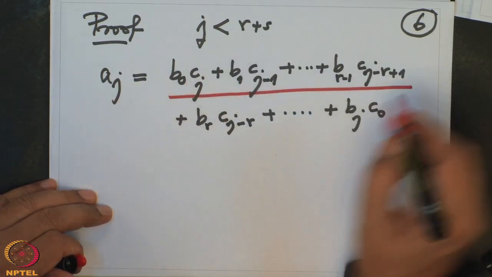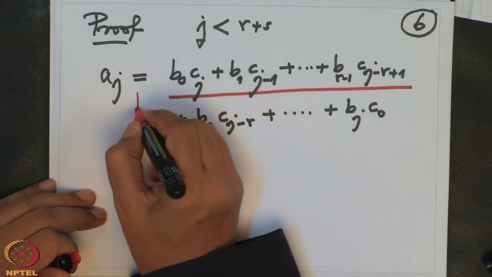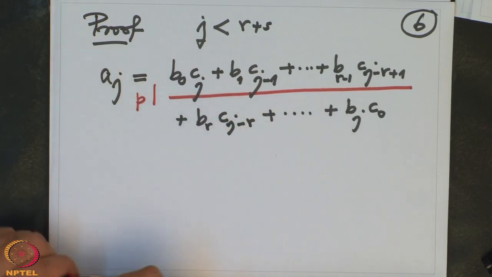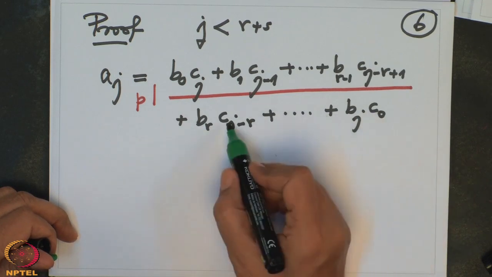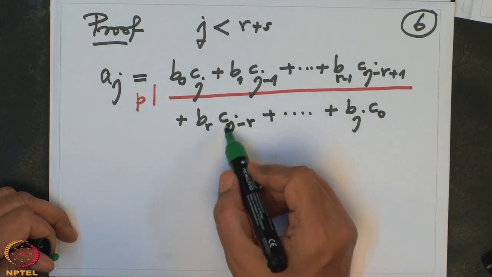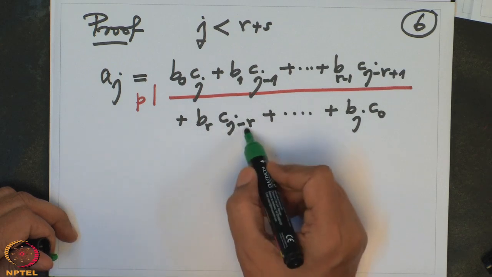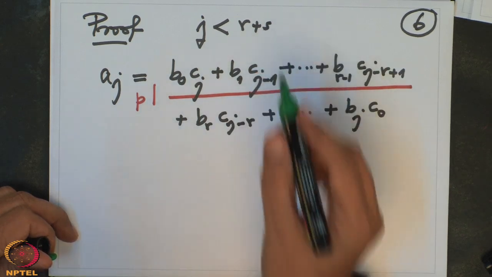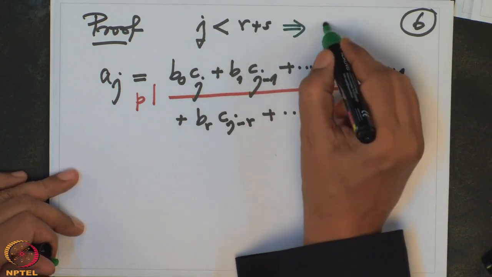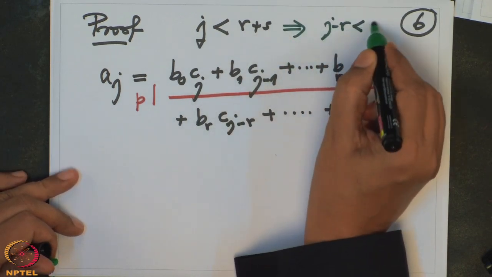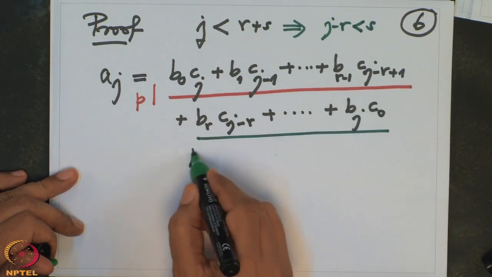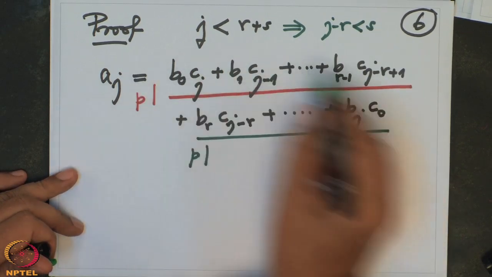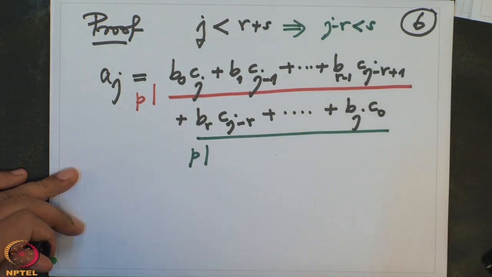Similarly, now I don't look at B's, I look at C's. p divides C0, p divides C1, and so on, because j minus r is smaller than s. So this sum is divisible by p. So altogether p divides this. So that proves the first part.